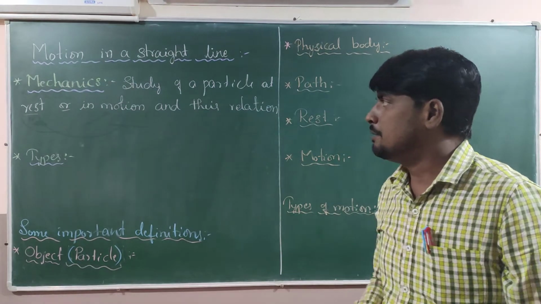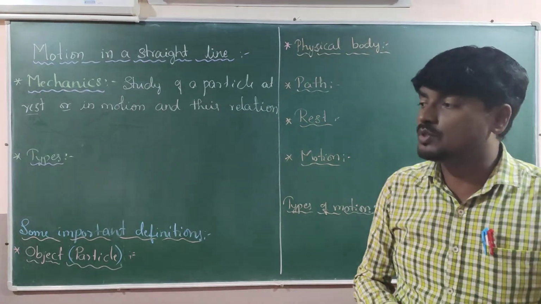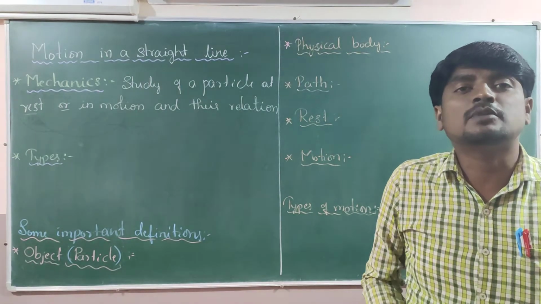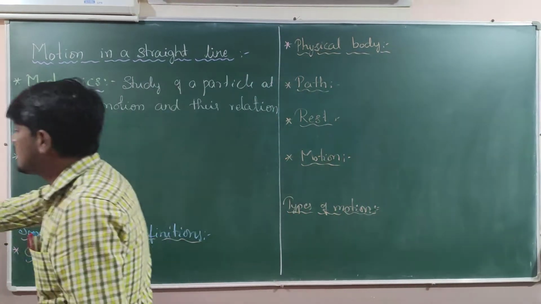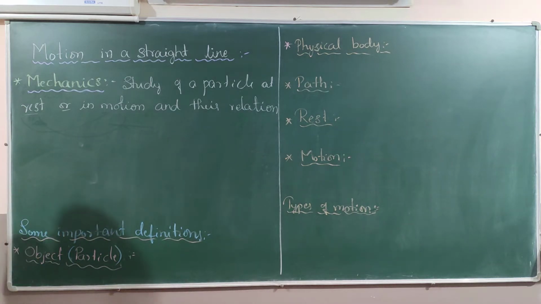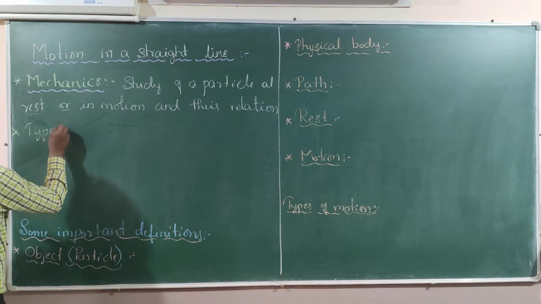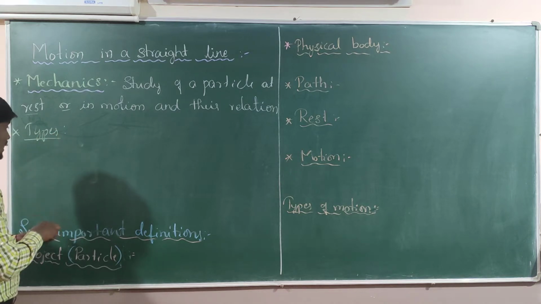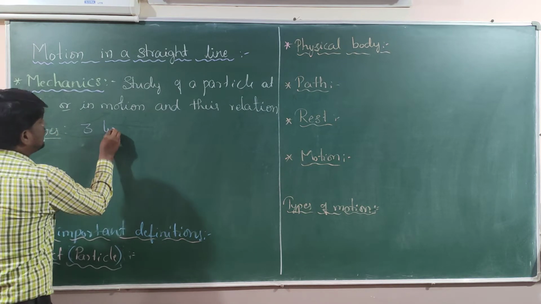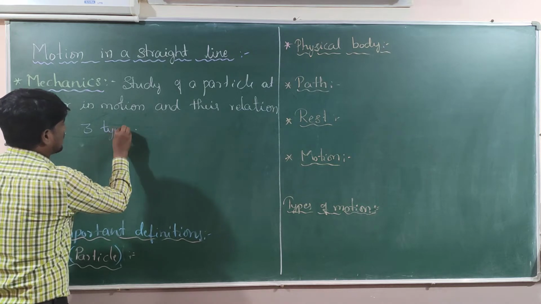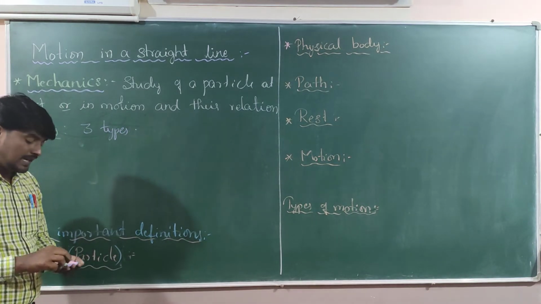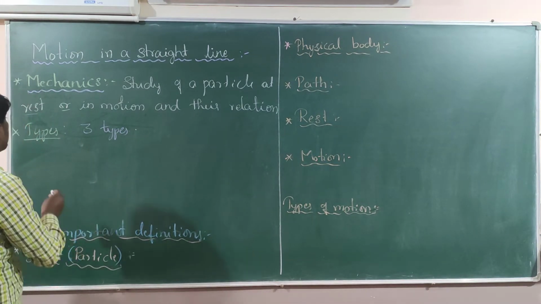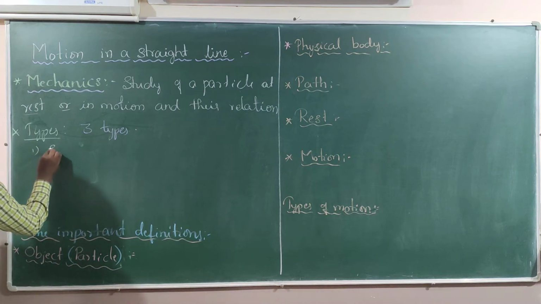After studying this mechanics, we should step into the next concept. How many types of mechanics are there? So now the next heading is types of mechanics. There are three types of mechanics. Mainly, number one, statics.